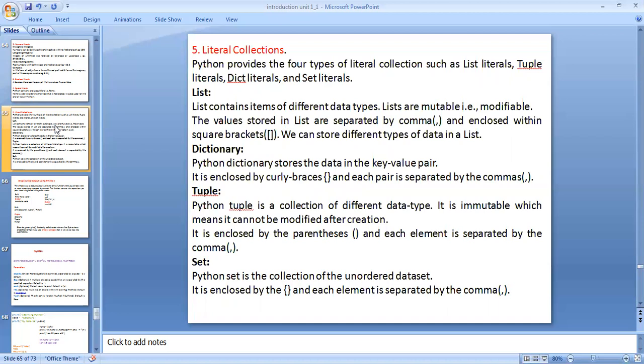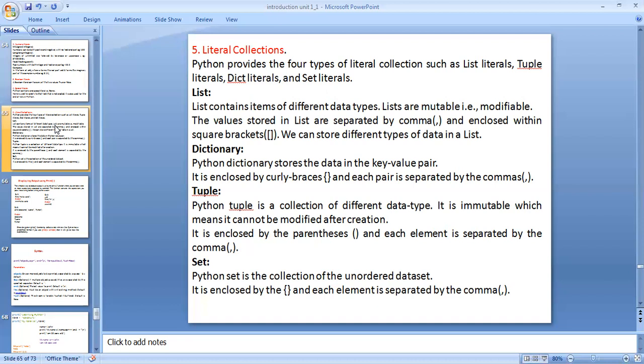Modify means that at the time of defining, the variables or constants can be changed, which is allowed in Python programming. The values stored in a list are separated by commas and enclosed within square brackets. We can store different types of data in a list. Different types means standard data types; 5 types can be used in list literals.